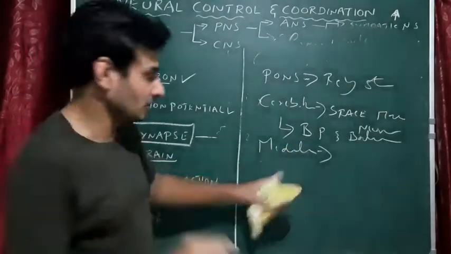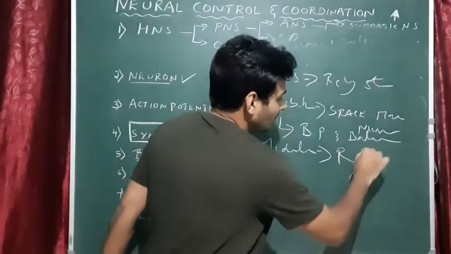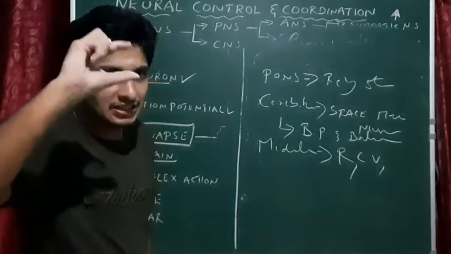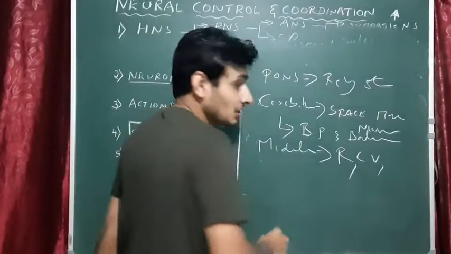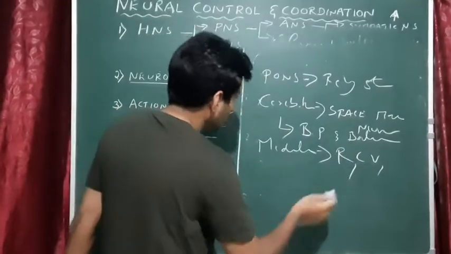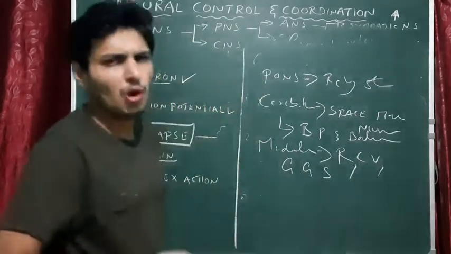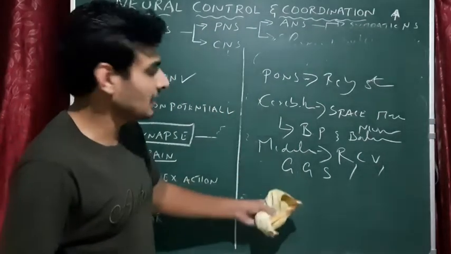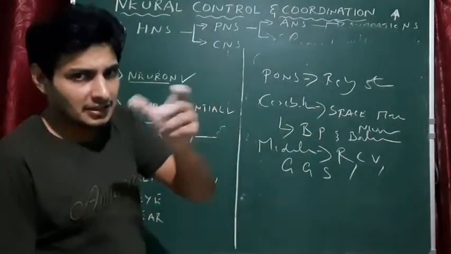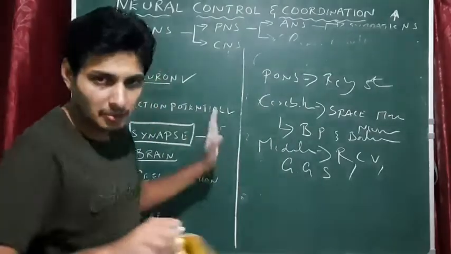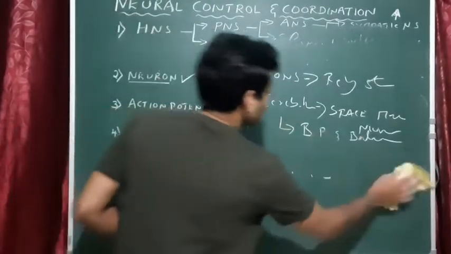Medulla has three functions: control of respiration, cardiovascular activity, that is vasodilation, vasoconstriction, even heart rate also. Then it controls gastric gland secretions, like what amount of hormone has to be secreted into the alimentary canal. Okay, so this is about the brain. Done. So we are done with the brain.